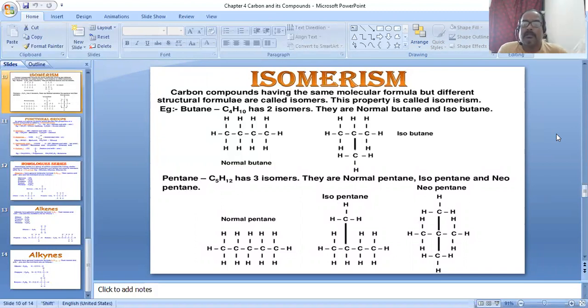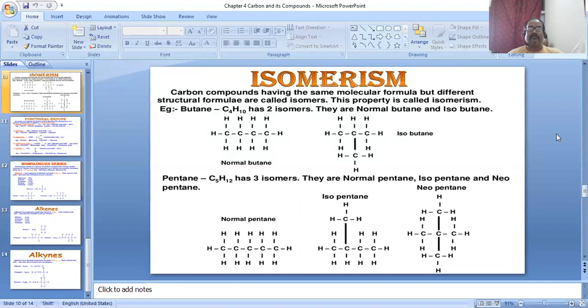Suppose there are different types of structures containing the same content in every structure. Suppose only C and H are present in every structure, and the number of C and H is the same, for example the first structure is C2H4 and the second structure contains the same number, C2H4. So this type of carbon compound is called isomerism.